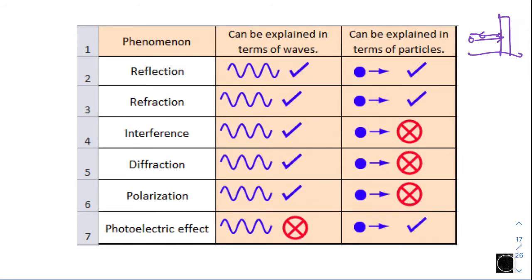Polarization is the same: it can be explained in terms of wave, but not in terms of particle using classical physics. For the photoelectric effect, wave theory cannot explain what is happening when light is treated as a wave. However, when light is treated as a particle, it can be explained well by quantum or modern physics.